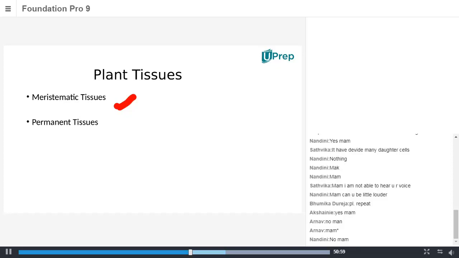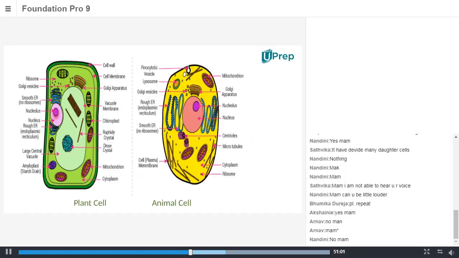If you observe the earlier slide where I showed the plant cell and animal cell, in both cells we have different cell organelles and a liquid matrix called cytoplasm, isn't it? Each cell will divide into different cells by dividing the cytoplasm and also the nucleus.